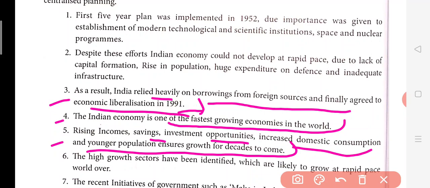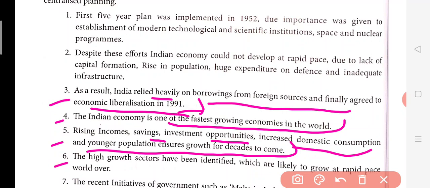Okay, so domestic consumption means the things which we are buying, like cars, goods, various stuff which we buy from the market. So when consumption increases, automatically companies will also invest money in their business, and it will lead to generation of more employment and growth.